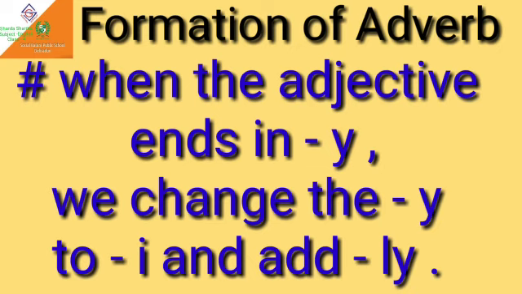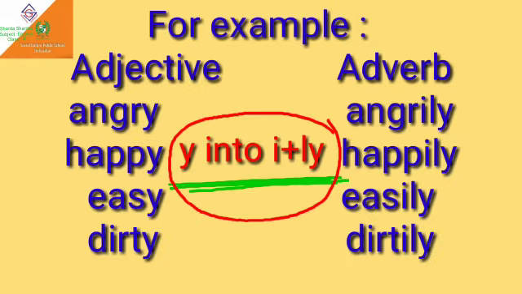Rule second to form adverb from the adjective is when the adjective ends in y, we change the y to i and add ly. For example, angry, angrily; happy, happily; easy, easily; dirty, dirtily. In all these examples, we changed y into i and added ly to form adverbs from adjectives.